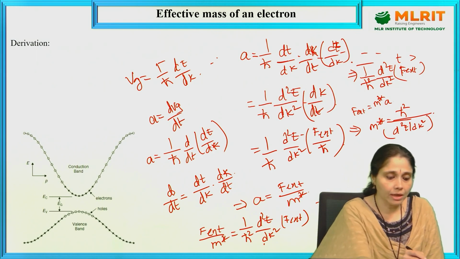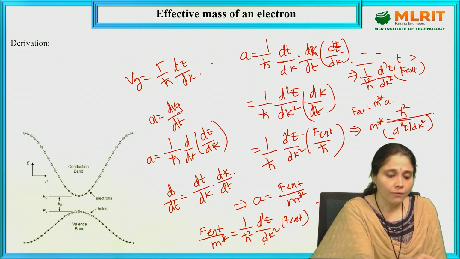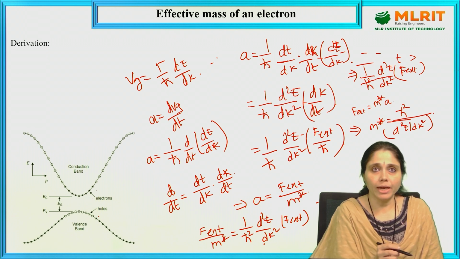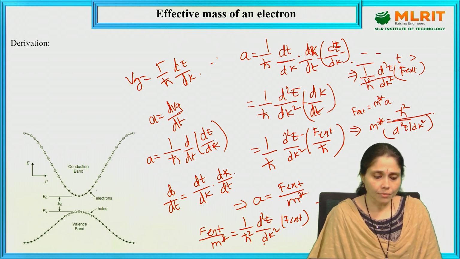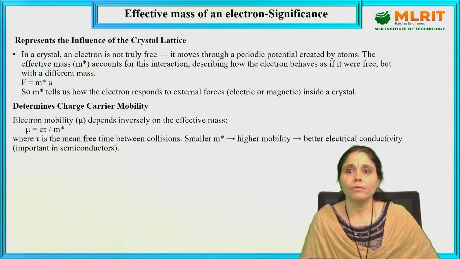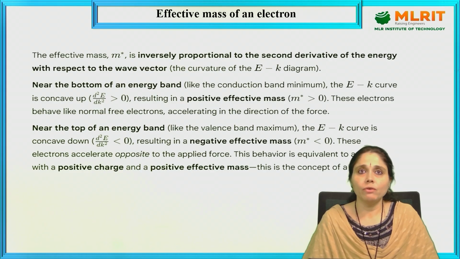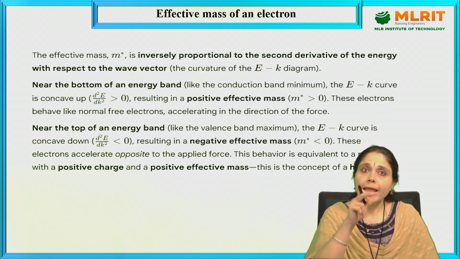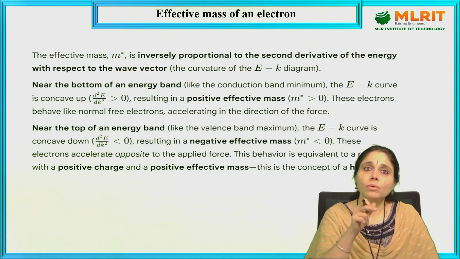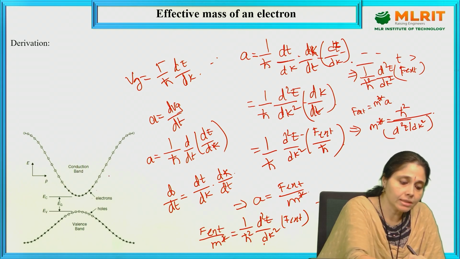So see the curvature, this is the E-k diagram. In the E-k diagram curvature, we have the conduction band and valence band, and here the electrons are there, here the holes are there, right? The effective mass is inversely proportional to the second derivative with respect to the wave vector in the E-k diagram. Near the bottom, the energy band E-k curve is concave up, d square E by dk square is greater than 0.